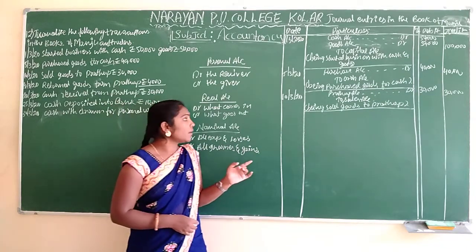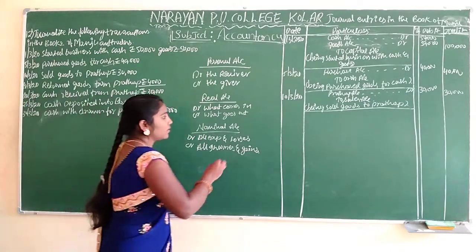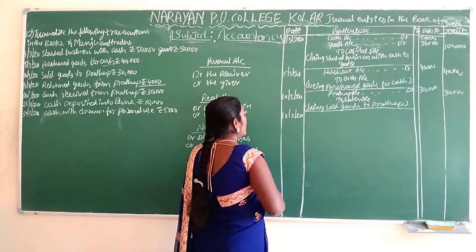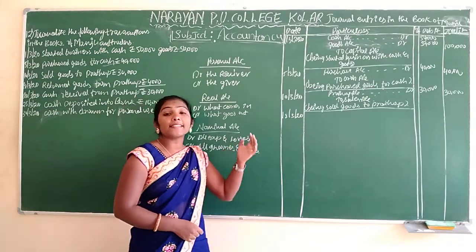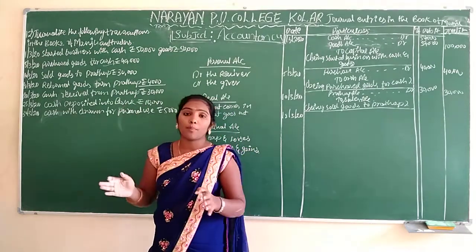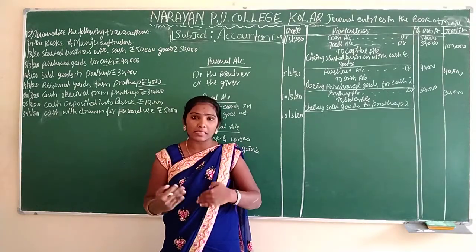See here, what's the date here? 18th. He is returning the goods on the 18th. What's the entry? First we have to write expenses and losses. We are selling the goods to Pratap and Pratap is returning goods to us. That should be sales return.